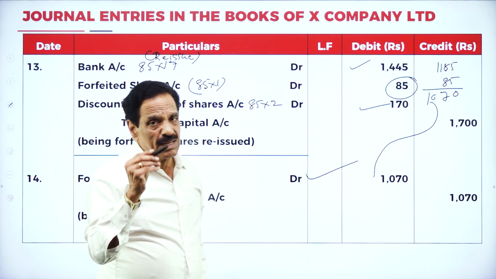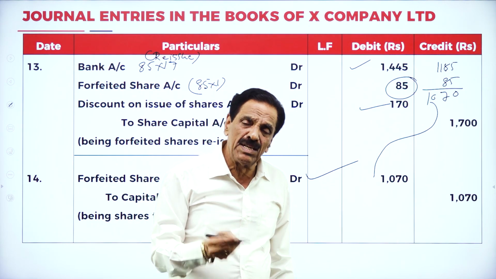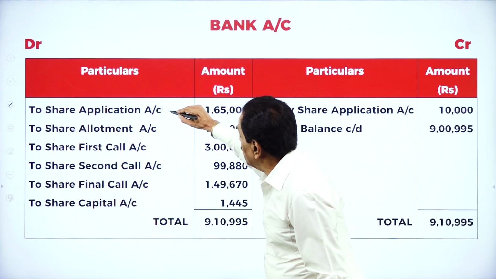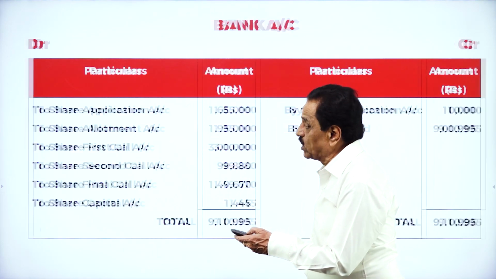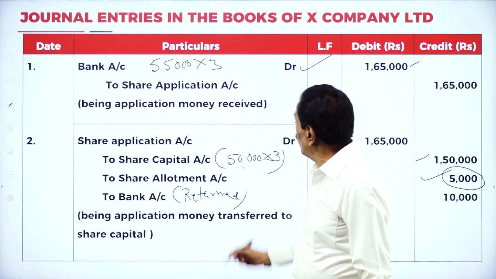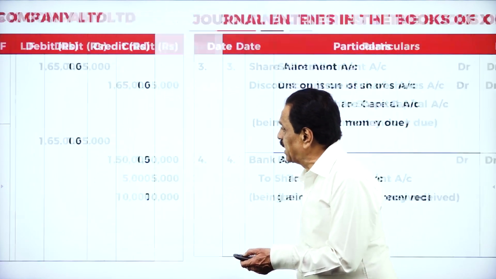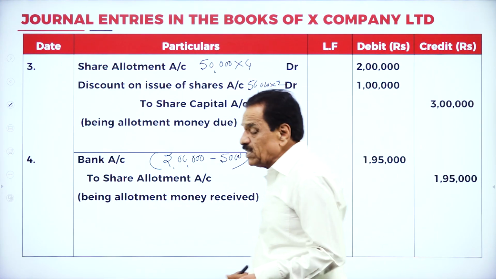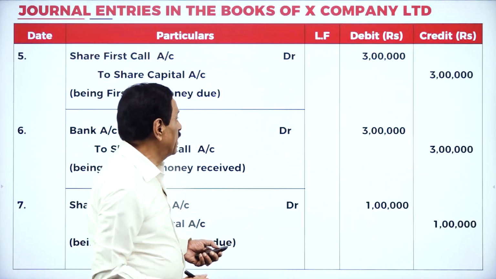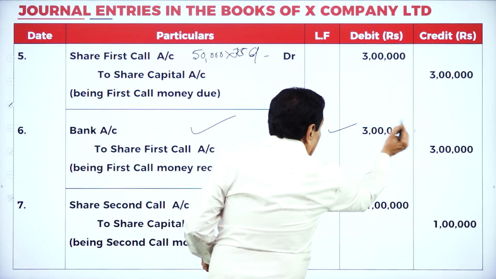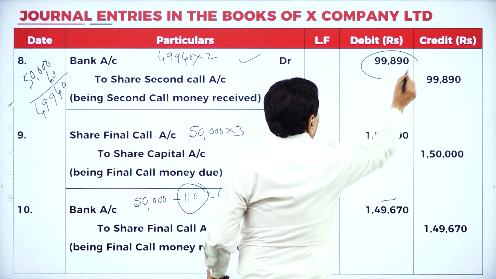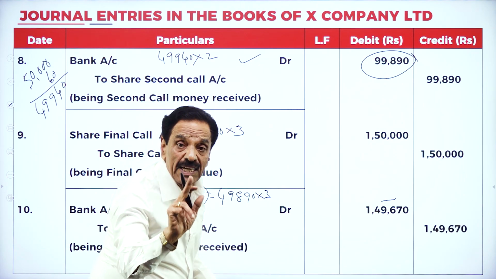Now, we have to prepare the balance sheet. Before preparing the balance sheet, you have to prepare the bank account. So, how much money do you receive from application? 1,65,000. If you want, you can see the entry. Bank account data, only the bank you look after. How much money? 1,65,000. Then, bank account here, how much is there? 1,95,000. This goes in favor of allotment. Then, bank account is 3 lakh. This goes in favor of first call. Then bank is how much? 99,890 in favor of second call.